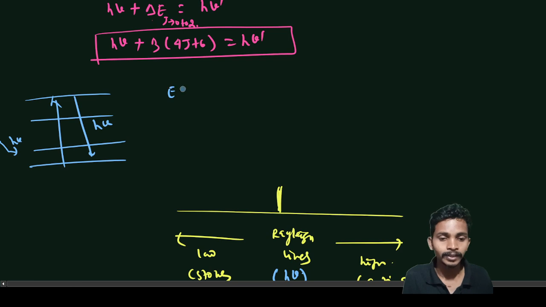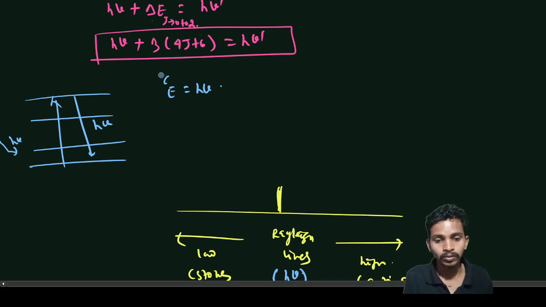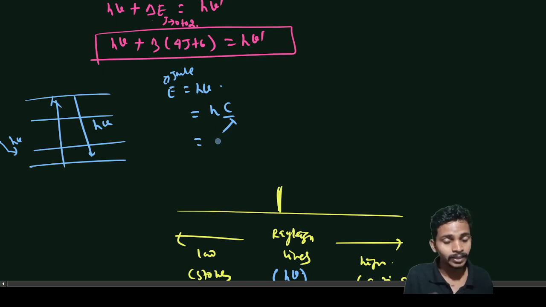Let's say we have E equal to h nu, and this energy is in joules, and in spectroscopy, as you have discussed, we always talk in centimeter inverse. So h nu is equal to hc upon lambda.